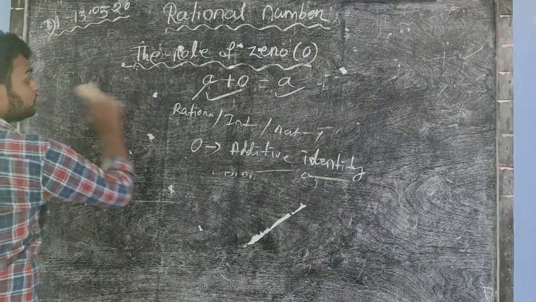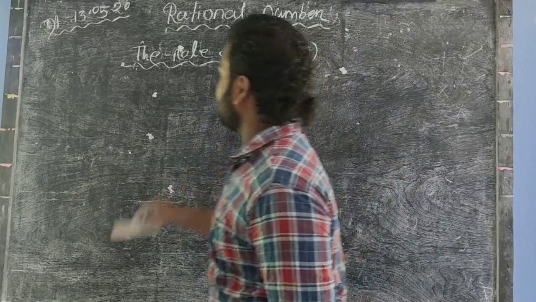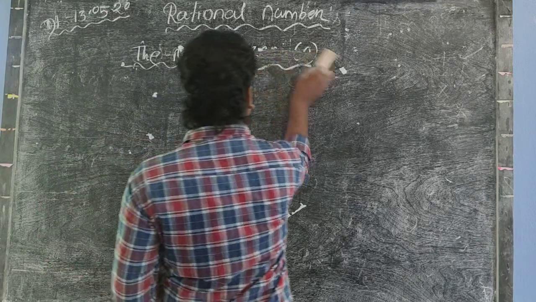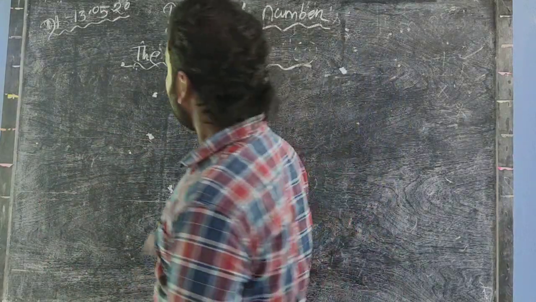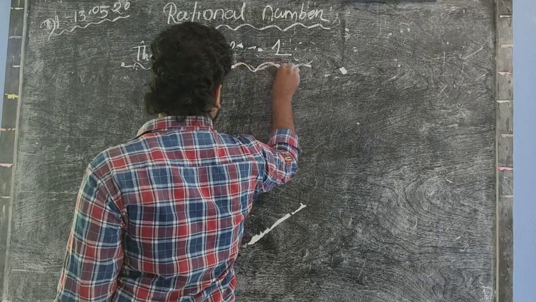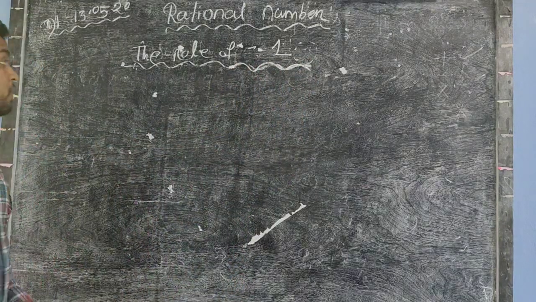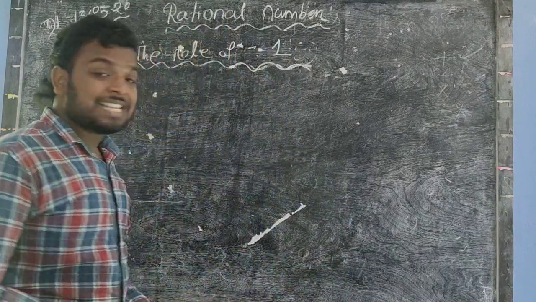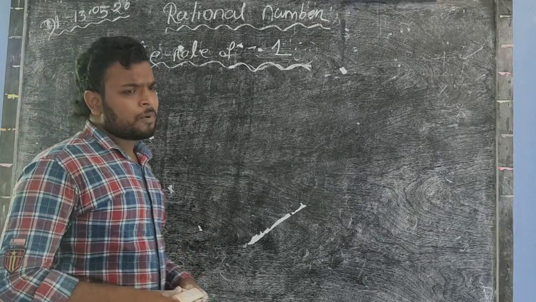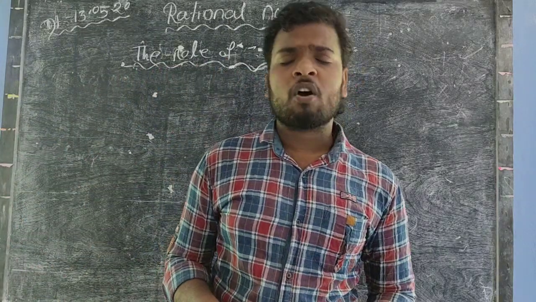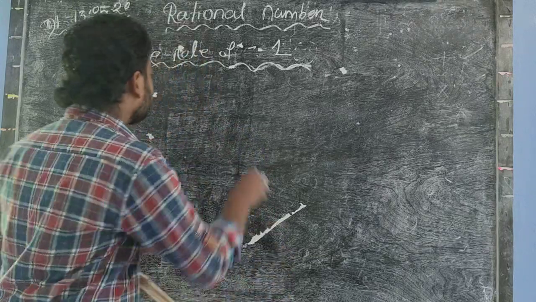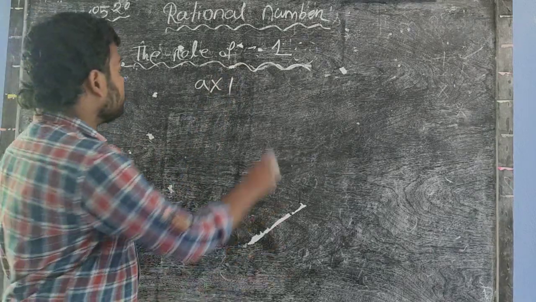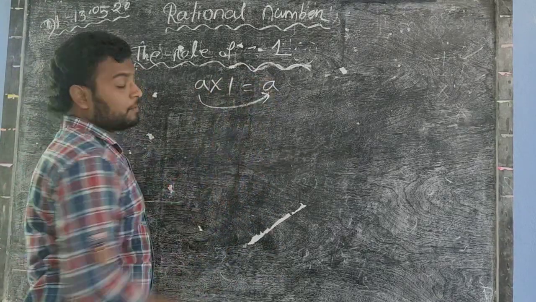Now we will discuss the role of 1. Okay, the role of 1. So you know that when you multiply 1 to any number, you get the same number as a result, where that number is a natural number or whole number or an integer or a rational number. Right? A is a number. So when you multiply 1 to that number, you get also the same number.